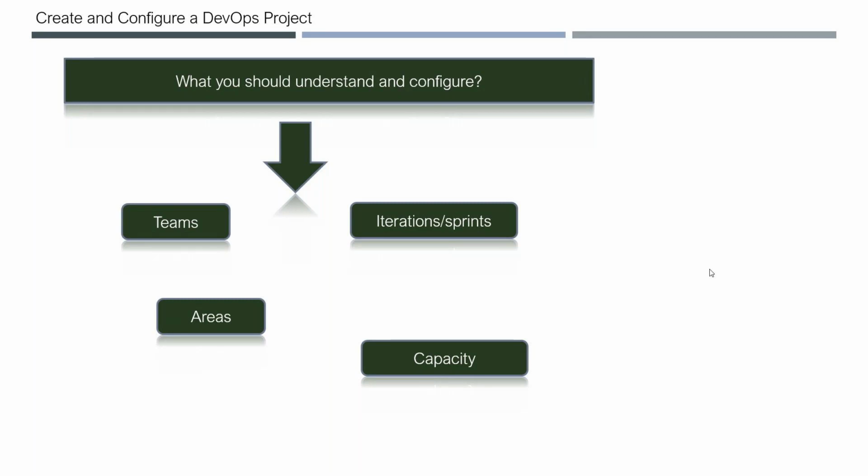And you need to configure iterations or sprints. How many sprints should be there for your project is defined by your project manager or your program manager, whoever it is. They will define in how many sprints they have to deliver this project. So you need to configure the sprints.